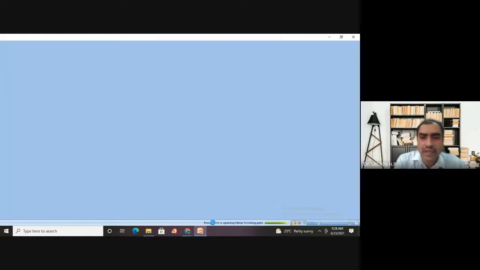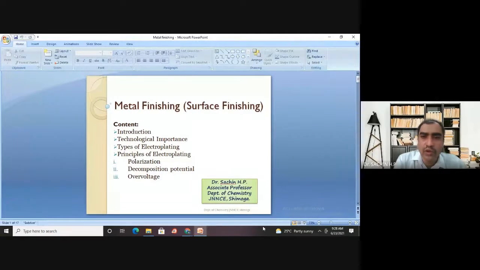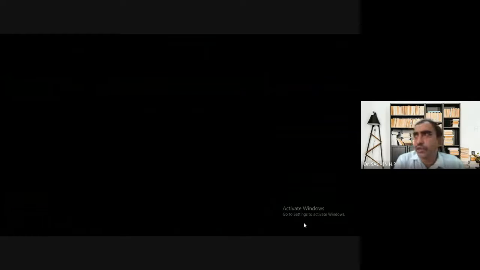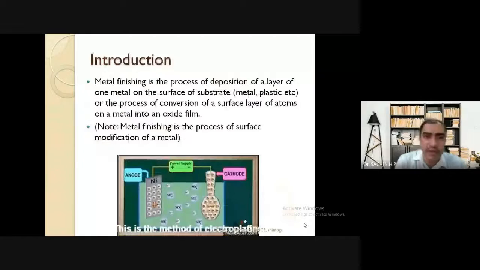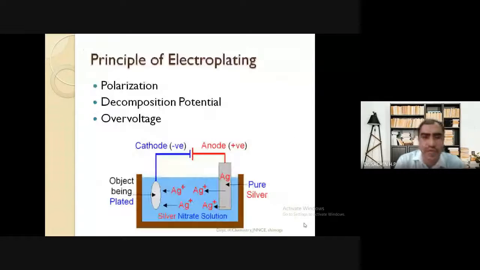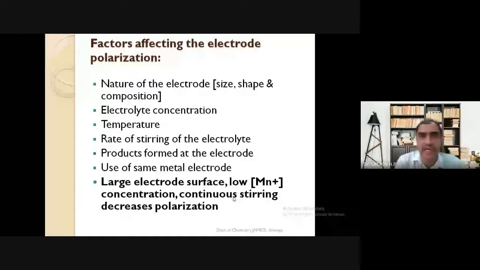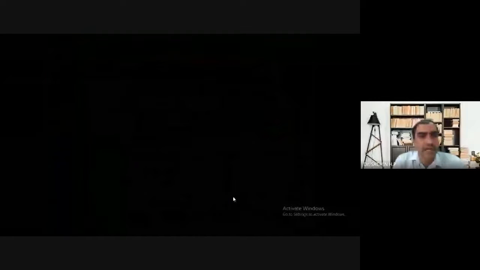The consequence of polarization is that electroplating is done to get a very good quality coating, but if there is polarization, the quality of the coating becomes poor. So you may not expect a good quality coating whenever there is polarization. That's why our aim is to minimize polarization during electroplating, and as we know, that can be done by maintaining the same metal ion concentration in the bath, by taking a similar metal as the anode. That is what we learned about polarization, and after that we started the discussion on decomposition potential also.